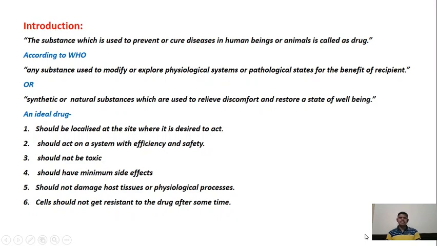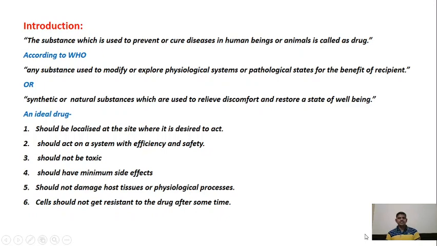These excretory products of the pathogens are what cause the disease. So somehow these drugs modify these excretory products, and the disease gets cured.